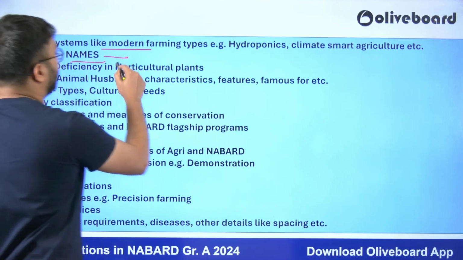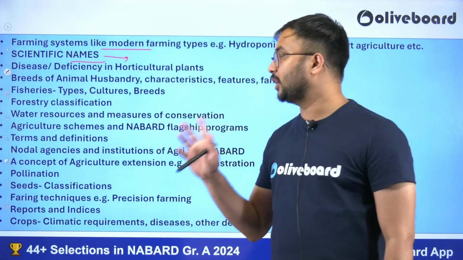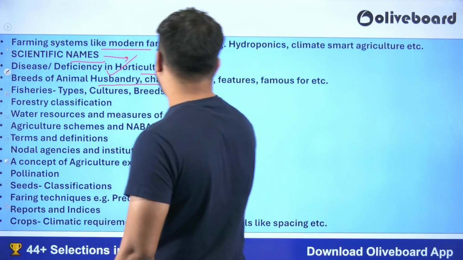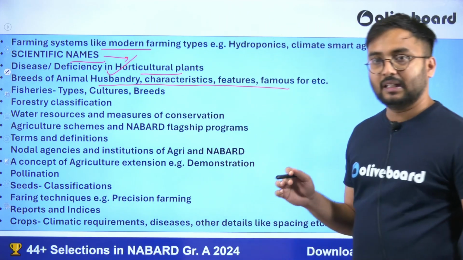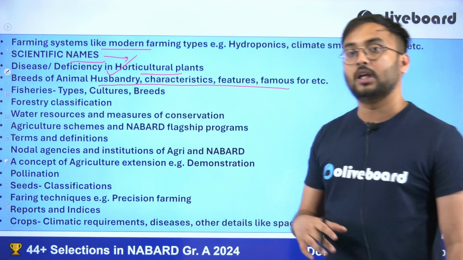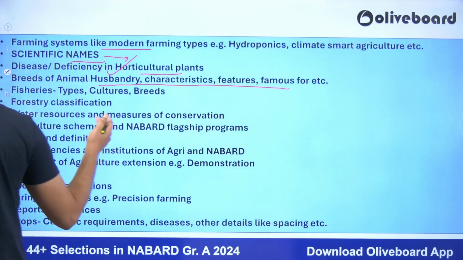Scientific names will always come in the exam. If two shifts are there, in each shift one question will be there. Deficiency diseases in horticulture, breeds of animal husbandry, characteristic features. There are certain concepts in animal husbandry also, such as artificial insemination, crossbreeding, outcrossing. A direct descriptive question could be asked on them.